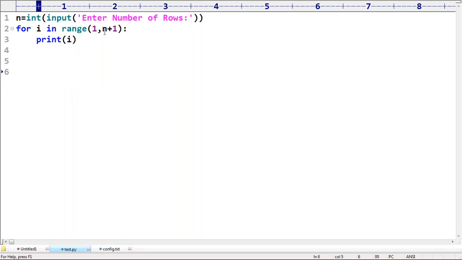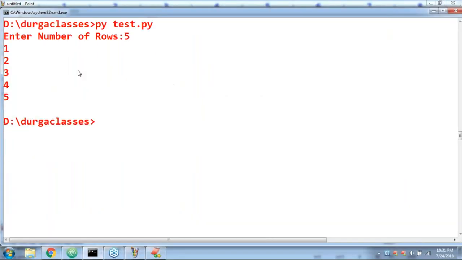It is going to print those values. If I enter 5: 1, 2, 3, 4, 5. Are you able to understand?